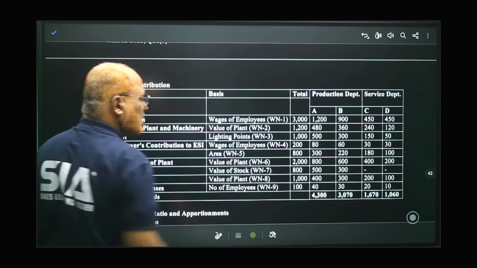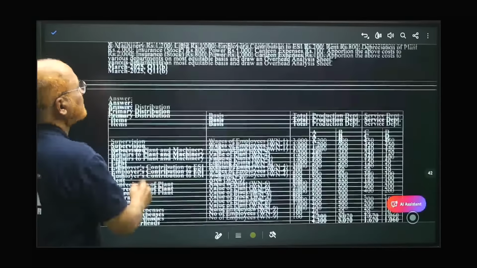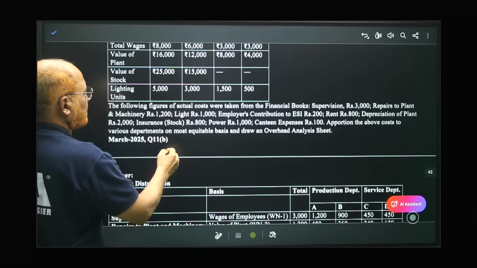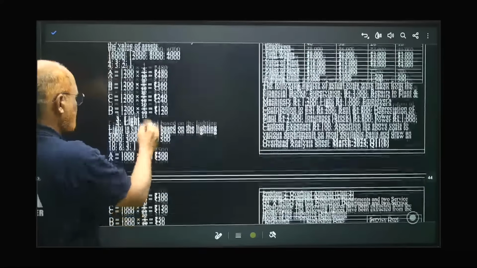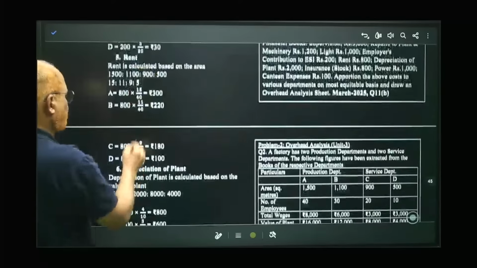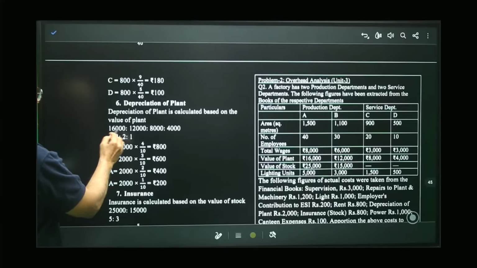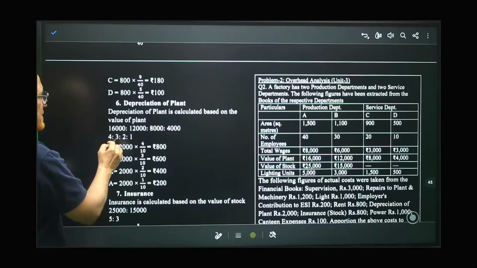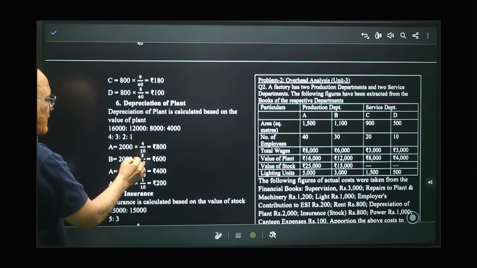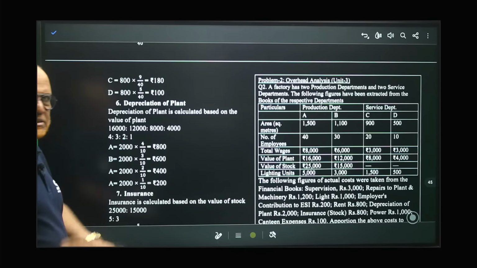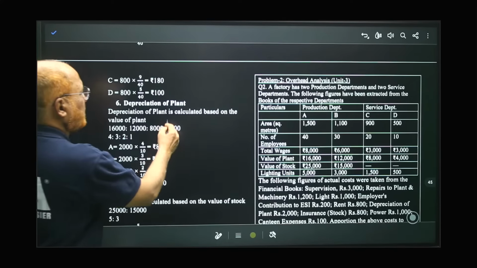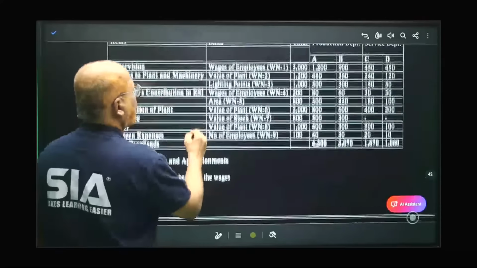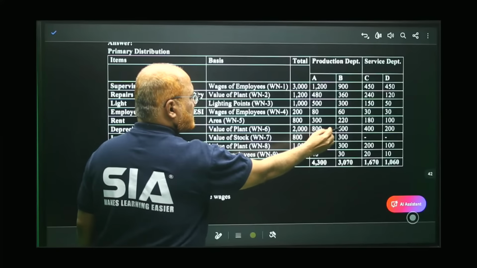In the problem, depreciation 2000 is given. And the ratio of value of plant is 16, 12, 8, 4. Depreciation of plant: 16, 12, 8, 4. 4 ones are 4, 4 twos are 8, 4 threes are 12, 4 fours are 16. 4 plus 3 plus 2 plus 1, 10. So 4 by 10, 3 by 10, 2 by 10, 1 by 10. These are the depreciation apportioned between different plants. So here you can see depreciation of the plant 8642.